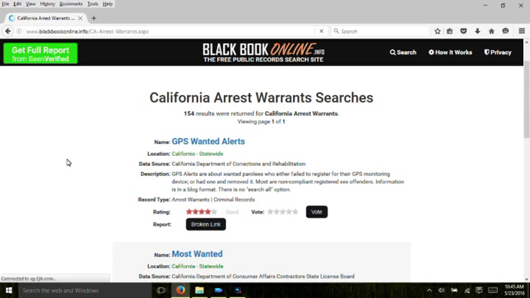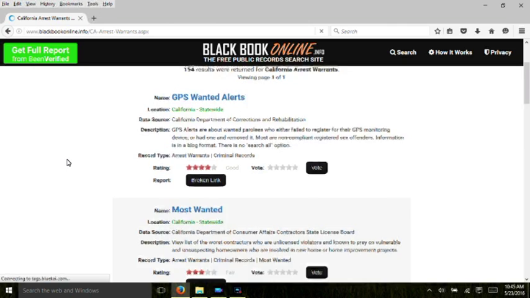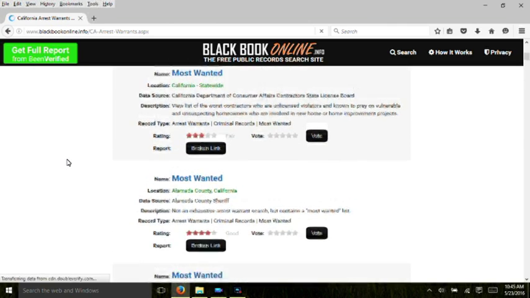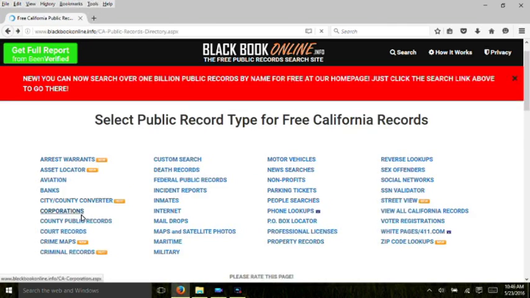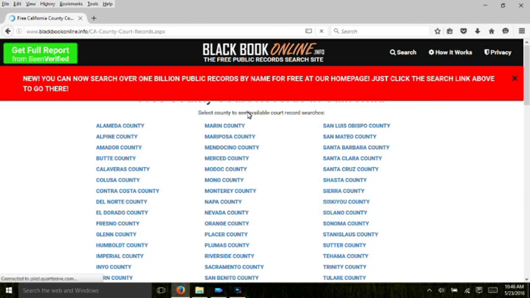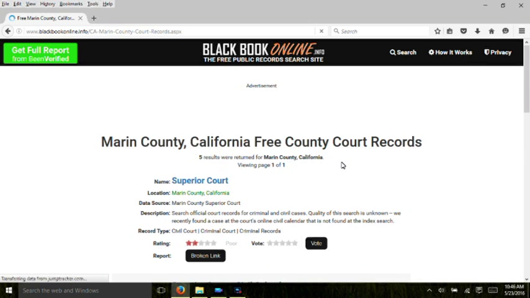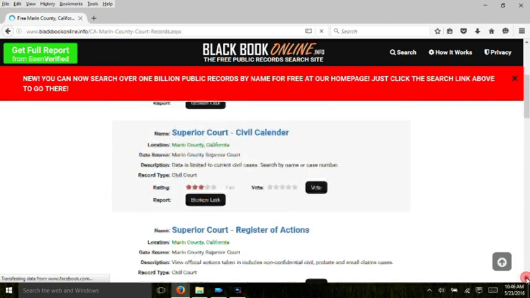Here is a sample of what you'll see when you click on arrest warrants. When you click on court records, you must choose your county. Here is a sample of what you can find in Marin County. Sometimes you can even find traffic citations.